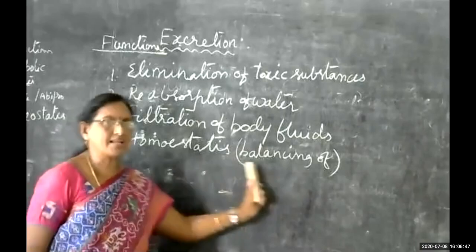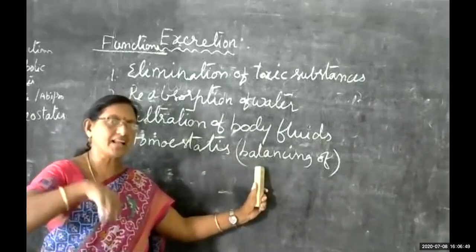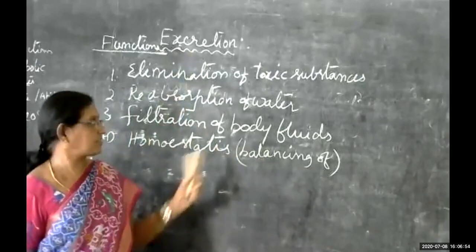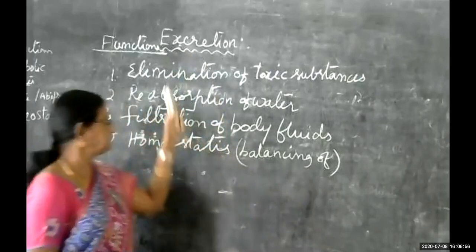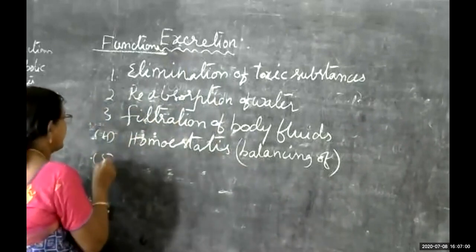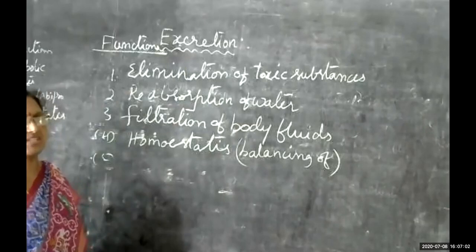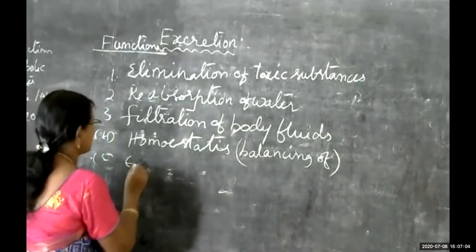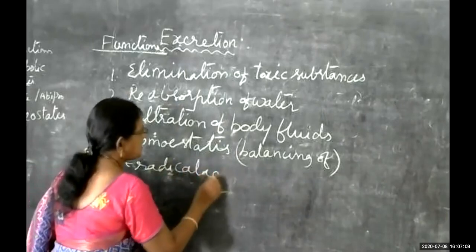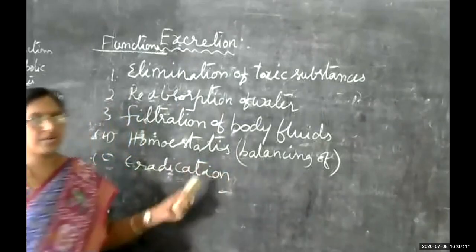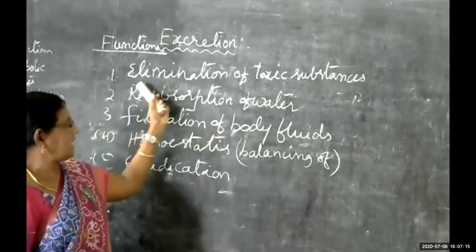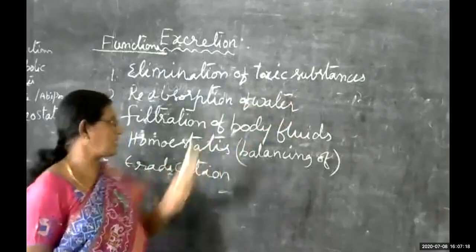This balancing of different internal and environmental conditions is done by the excretory system. That is also one of the functions of the excretory system. Next, you learn eradication of toxic substances, which is also an important function contributed by the excretory system. One by one, let me recap. Elimination of toxic substances and metabolic substances.